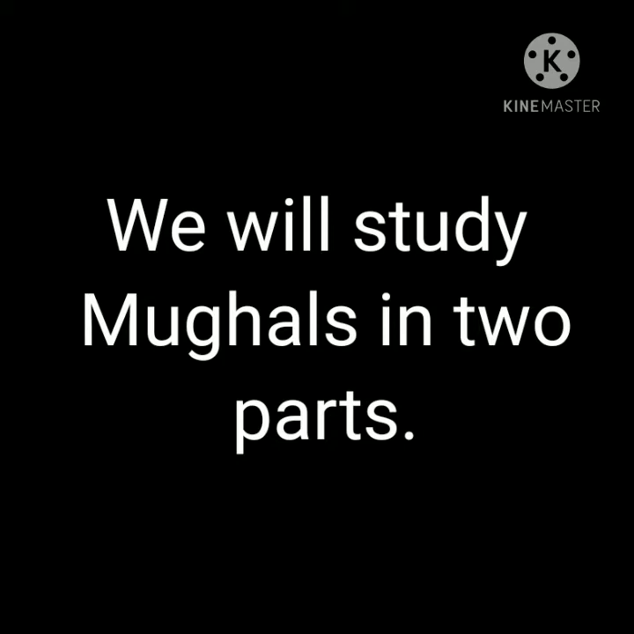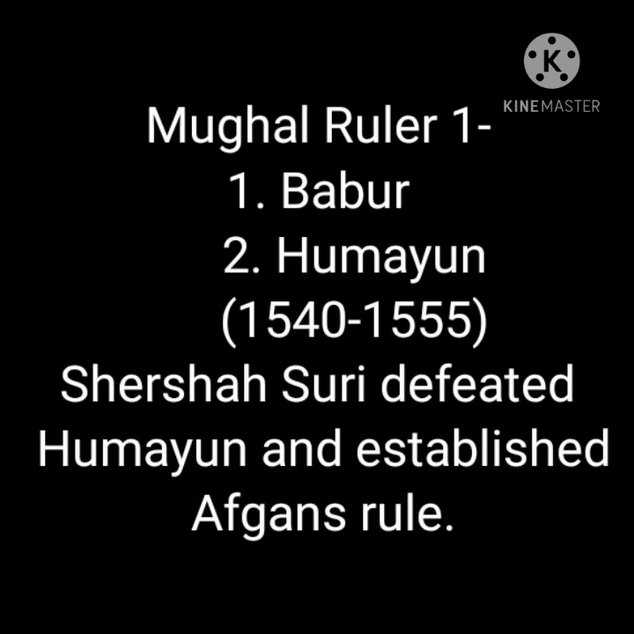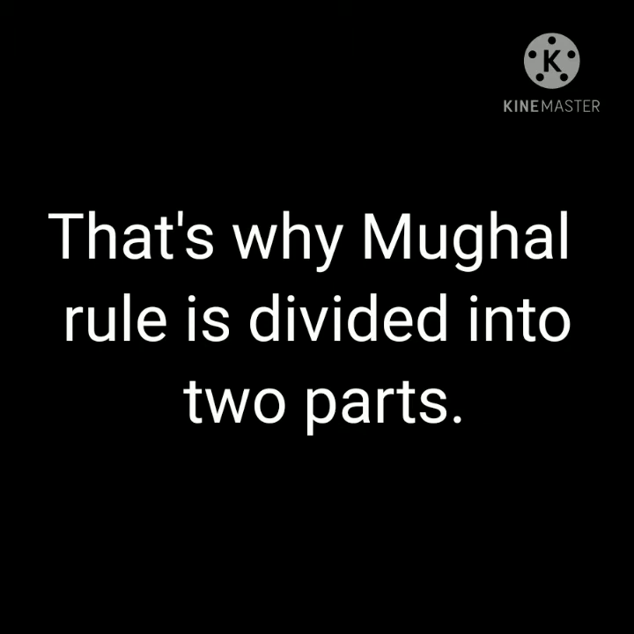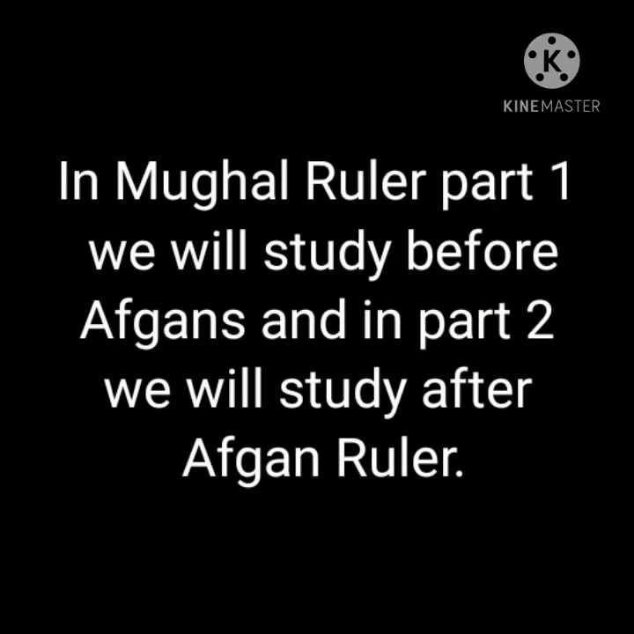So, we can study the Mughals in parts. Let's see, the first part will be Mughal ruler 1. In that, we will study about Babar, Humayun, and after this, there was a gap from 1540 to 1555. In this gap, the Afghans ruled. Sher Shah Suri defeated Humayun and established Afghan rule. So that's why we divided the Mughal rulers into two parts. In Mughal ruler 1, we study before Afghan rule, and in part 2 we will study after Afghan rule.